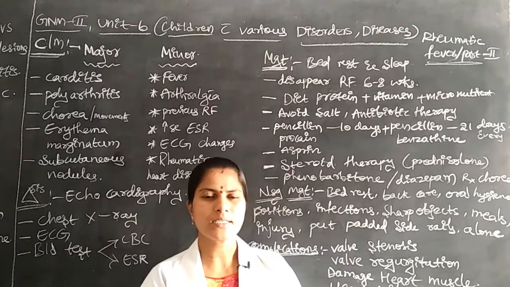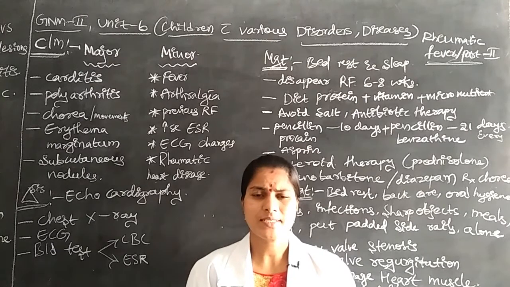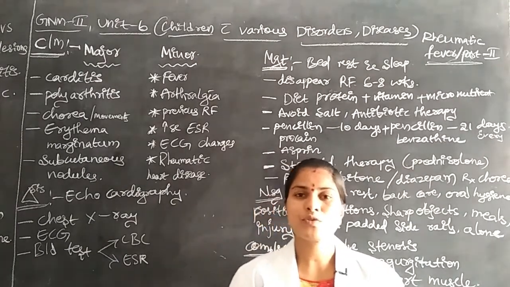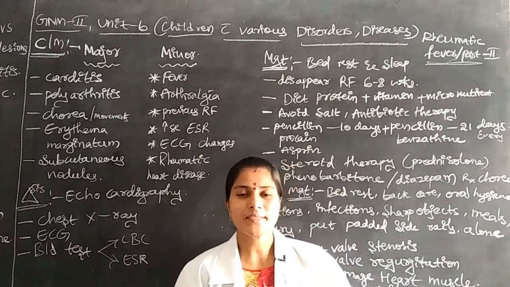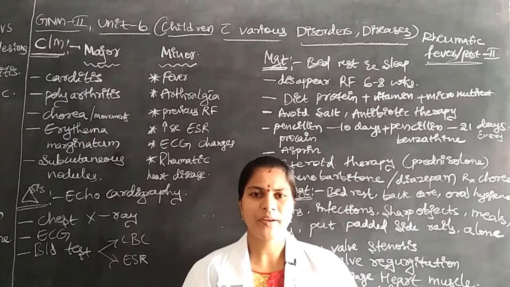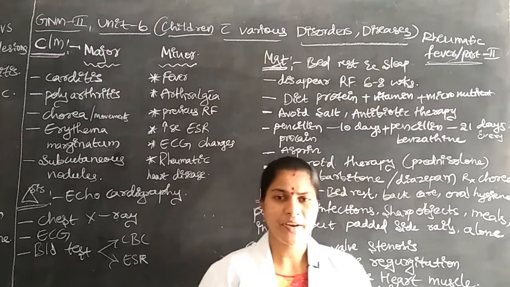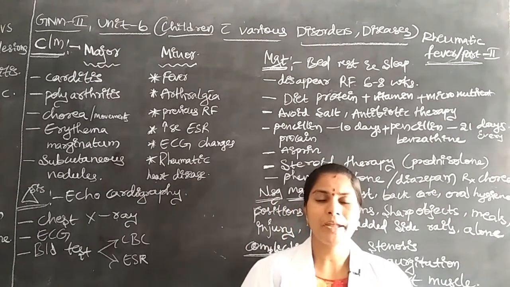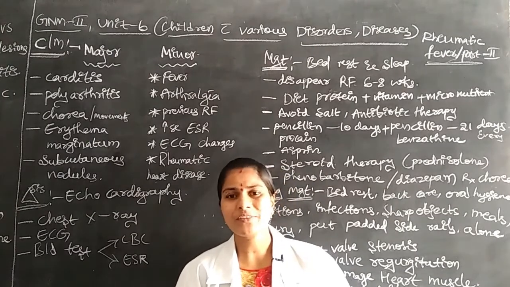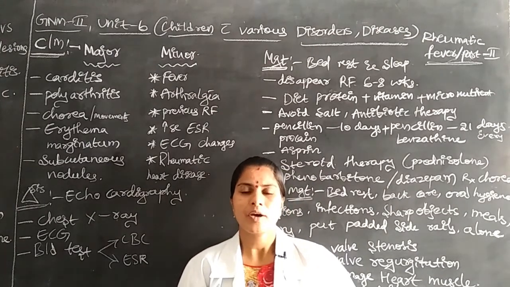Okay, next another important step is the diet, which we have to provide for the children. The diet is very useful for control of their disease and for improving their immunity power. How? By providing a balanced diet, a protein diet, a vitamin diet, and a micronutrient diet to the children. Along with this, we have to avoid salt in the diet of children who are suffering with rheumatic fever.